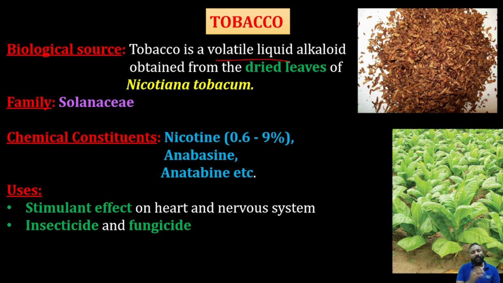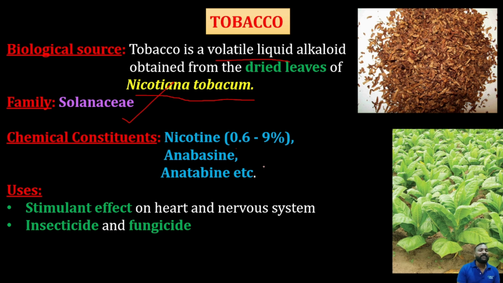Yes, nicotine is a volatile liquid alkaloid obtained from dry leaves of Nicotiana tabacum, belonging to the family Solanaceae. We know that the major compound, nicotine, about 0.6 to 9 percent, can be obtained from Nicotiana tabacum. And other than that, anabasine and anatabine are the main chemical constituents of this tobacco.